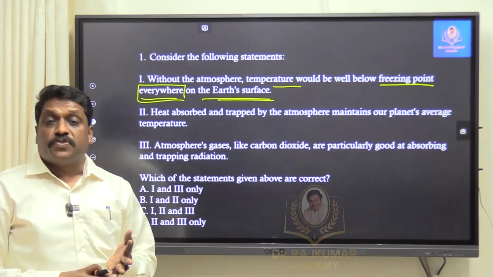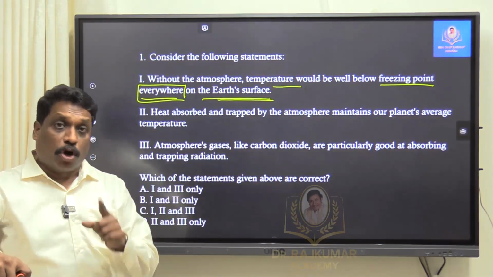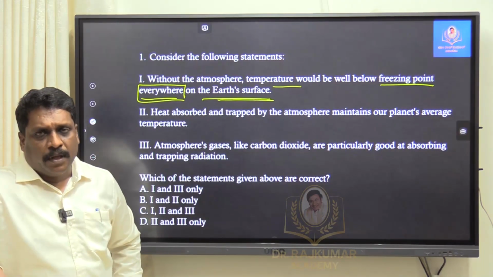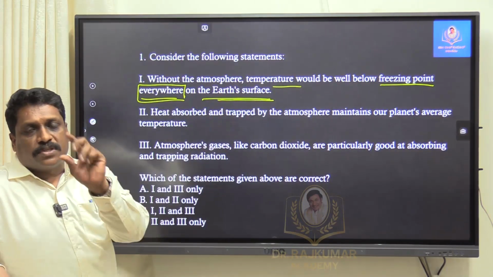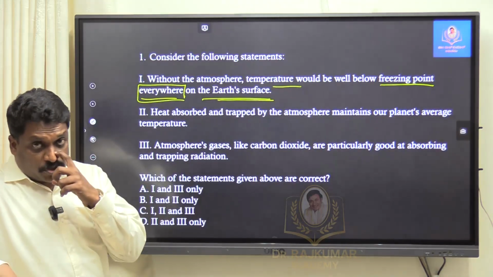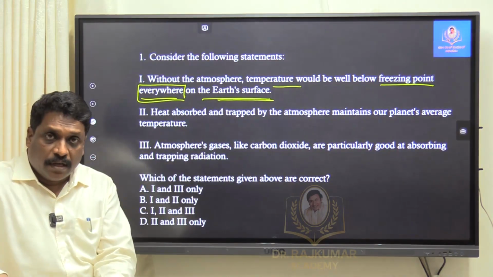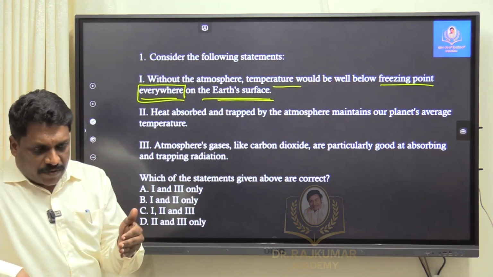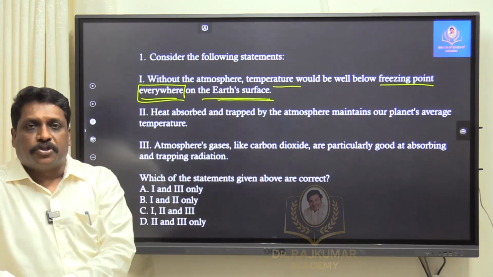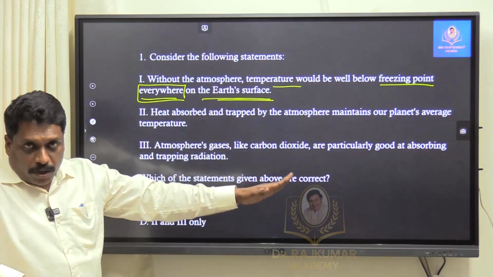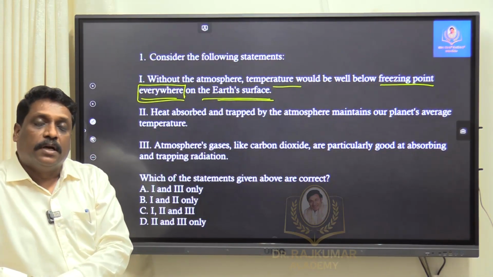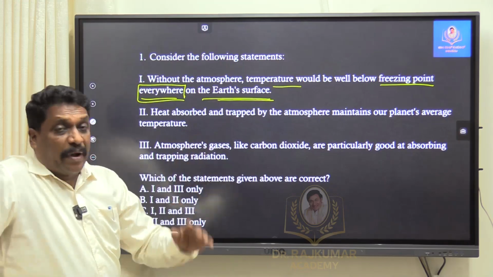I agree that the atmosphere is very important in maintaining temperature. Not only the atmosphere, particularly greenhouse gases are very important. One statistic says that if greenhouse gases were not there, the temperature of the earth would be reduced by 33 degrees centigrade. Today I have somewhere around 15 degrees centigrade average temperature. If carbon dioxide and greenhouse gases were not there, the temperature of the earth would be colder by 33 degrees centigrade. Somewhere it will be minus 18 degrees.